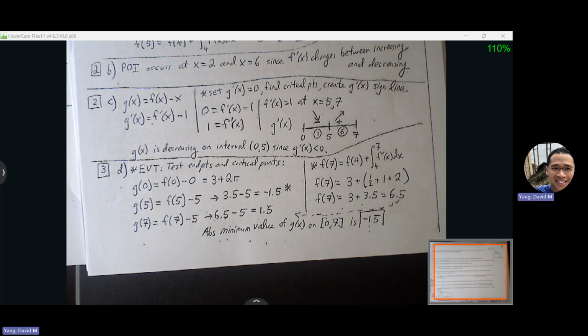And part D is another extreme value theorem where we got to test endpoints back into your final equals initial plus displacement and comparing all those values to get your maximum. In this case, I'm there.